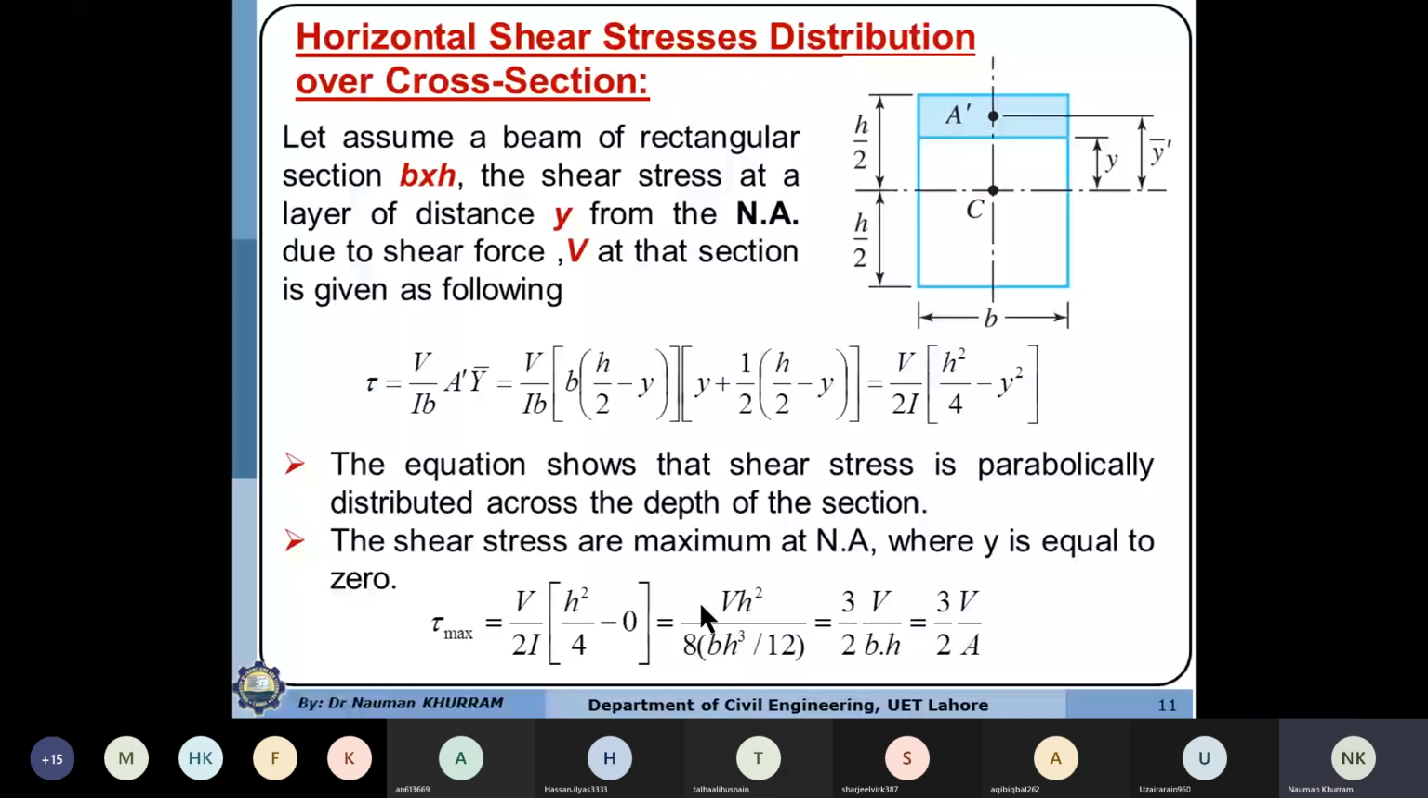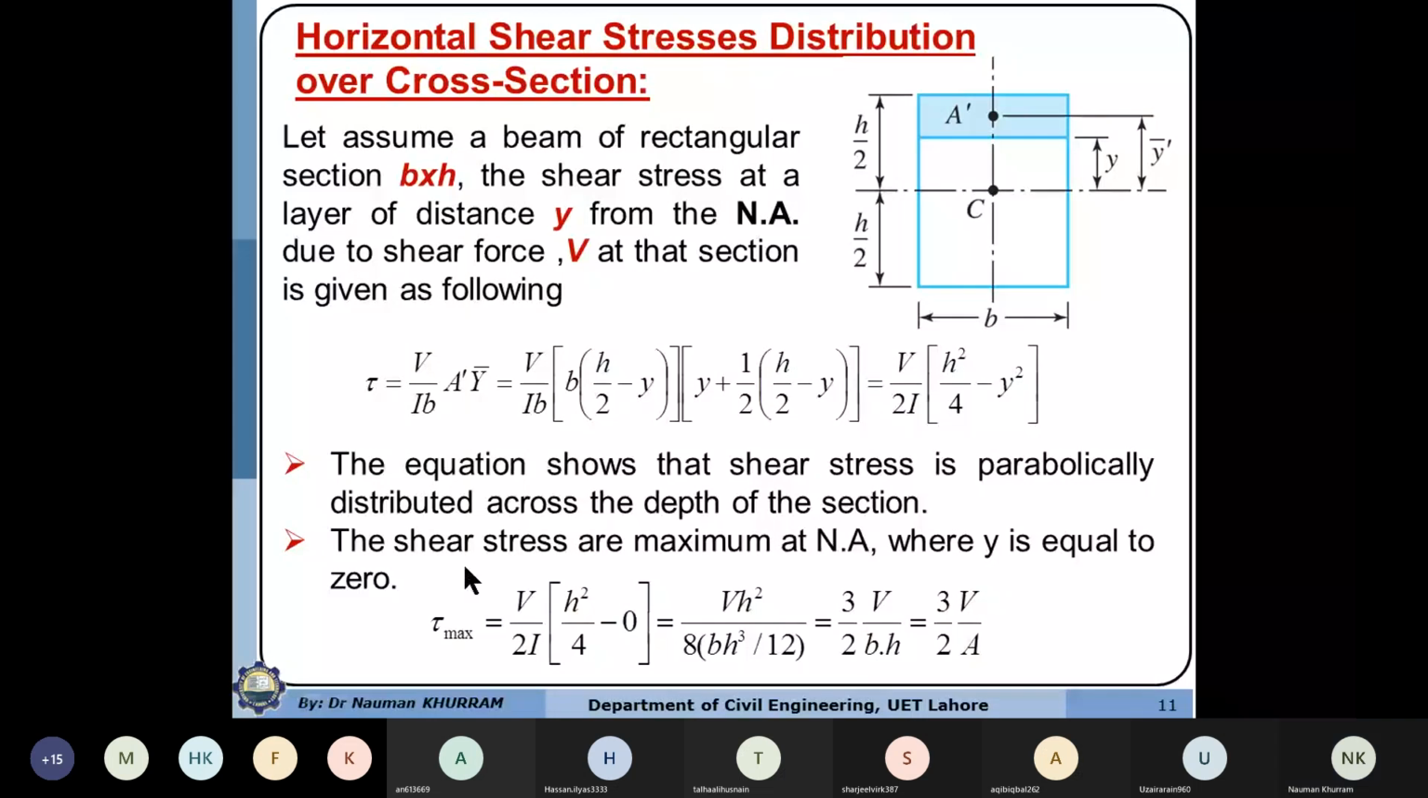So b times h is the cross section area, so you can replace it with the A value. So here we have proved that the maximum shear stress in a rectangular cross section about the neutral axis will be equal to 3 by 2 of V over A. 3 by 2 means 1.5.